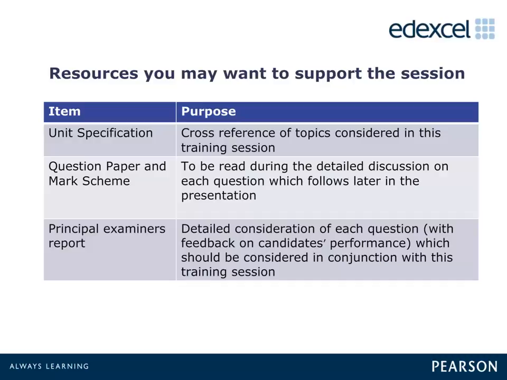To help you get the most out of this feedback, you may wish to have the following documents handy, as they will be referred to during this session. You will need a copy of the unit specification for cross-reference of the topics discussed during the feedback session. You will also need a copy of the D1 June 2015 question paper and mark scheme. These will be of particular use later, when each question from last year's examination is discussed in detail.